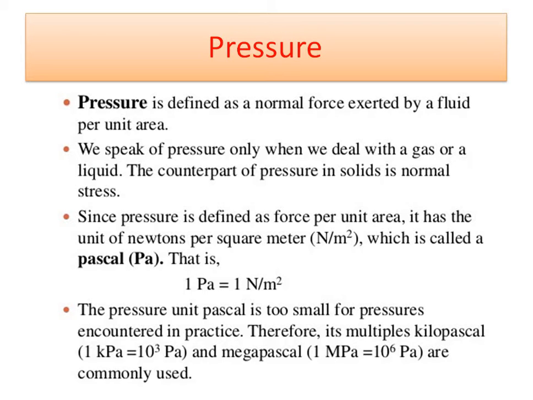The pressure unit Pascal is too small for the pressures encountered in practice. Therefore, multiples such as kilopascal, or 10^3 Pascal, and megapascal, or 10^6 Pascal, are commonly used terminologies. Many times in the problems which we are going to deal with, pressure is given in megapascals.